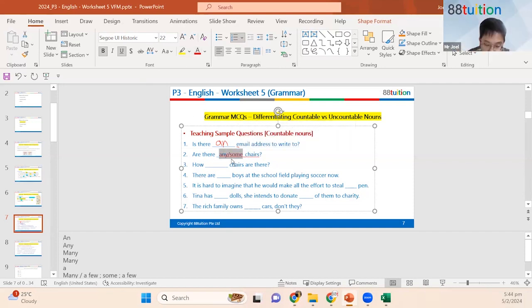How about the third one? How blank chairs are there? Many. Very good. How many chairs are there?